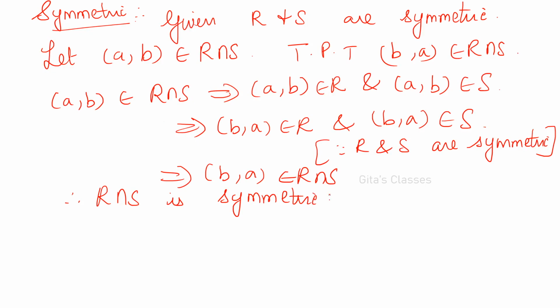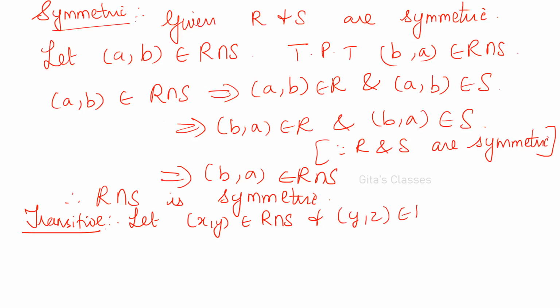Right? Now we have to prove transitivity. So for transitivity also, let x comma y belongs to R intersection S, and y comma z belongs to R intersection S. R intersection S means what?